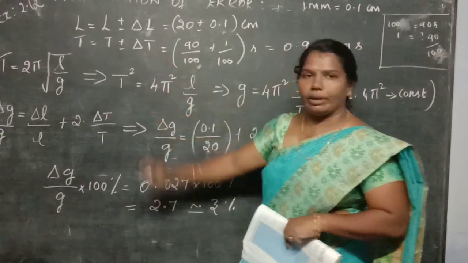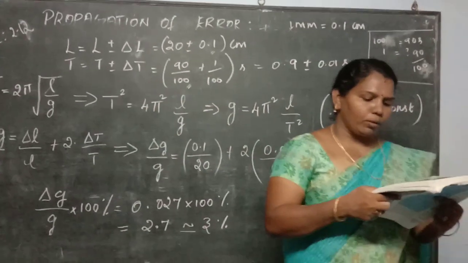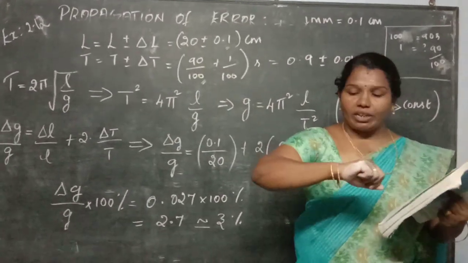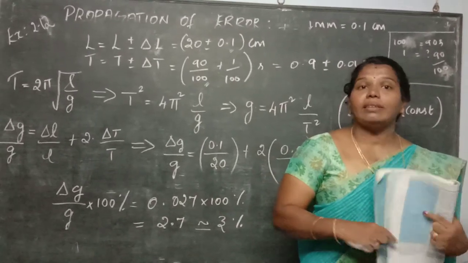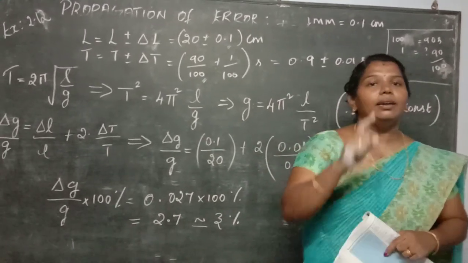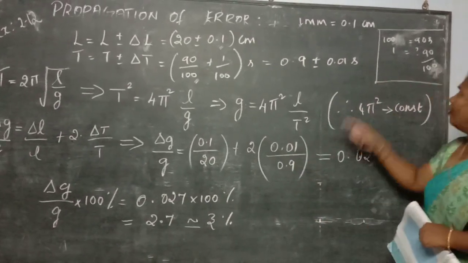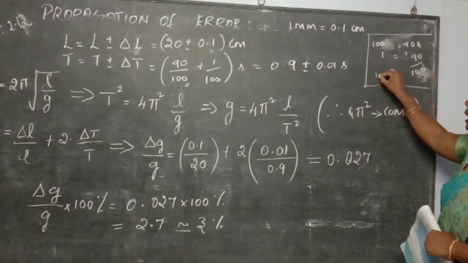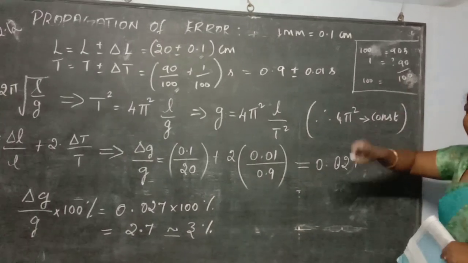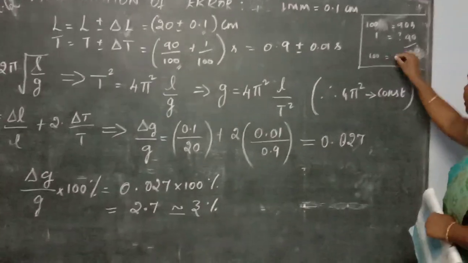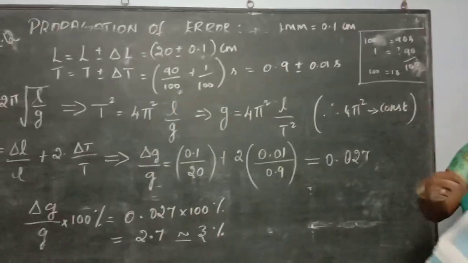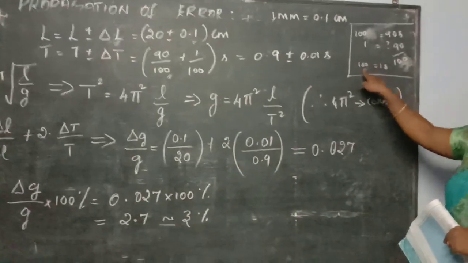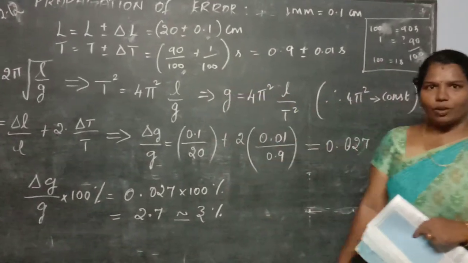This is the absolute error term. Next, they are given in the book. See here, they are observed in a wristwatch of 1 second resolution. So what is the accuracy? What is the absolute error here? That is 1 second. If 100 oscillations are observed with an error of 1 second, therefore for 1 oscillation, similarly, it is 1 divided by 100. So that is the answer here. Okay, have you got it?